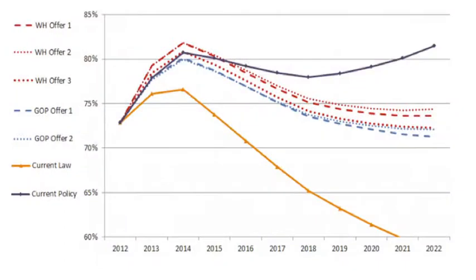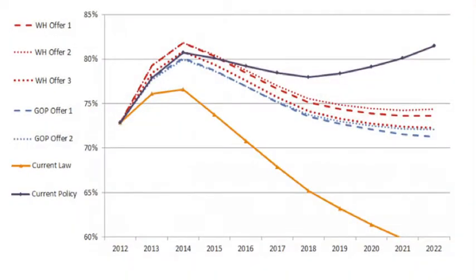So in the middle are the offers that have been made so far in the debt ceiling or the fiscal cliff negotiations. The GOP offers, as you could expect, are a bit more aggressive, but they're all roughly within the same band, and they all sacrifice short-term deficit reduction for doing more in the long run. And all of them do a lot less than if we just go with the law as written.